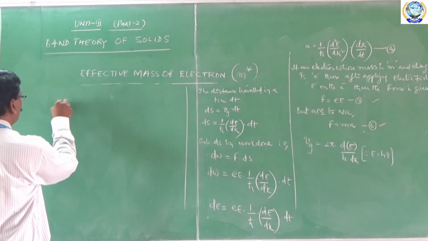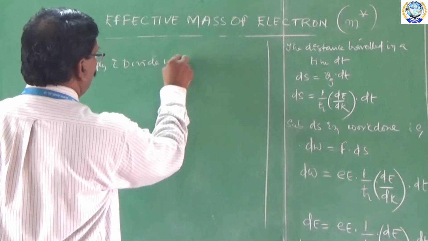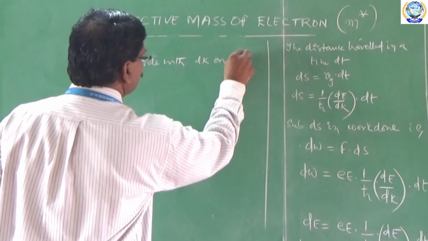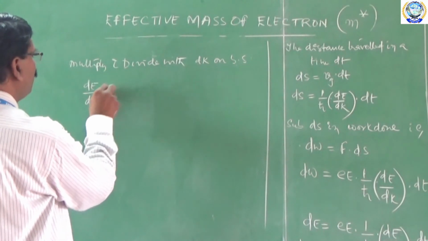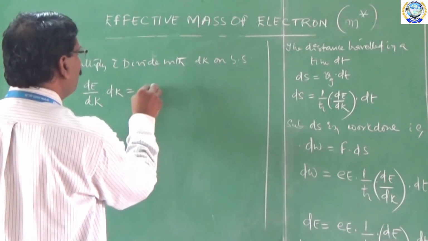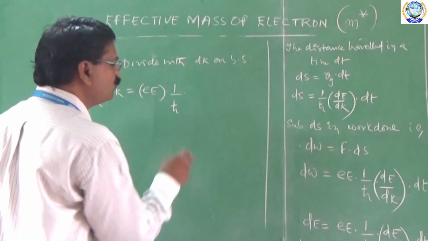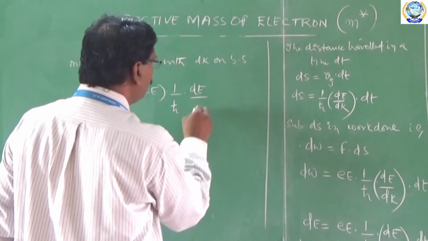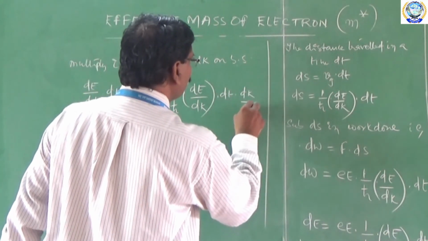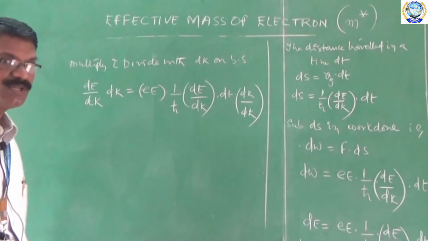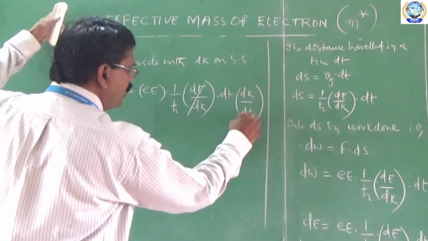Multiply and divide with dk on both sides. We get dE by dk into dk is equal to E into 1 by h cross into dE by dk into dt into dk by dk. Now let us see the cancellation terms on both the sides. We will get here dE by dk cancel, dE by dk cancel, dk by dk cancel one time.